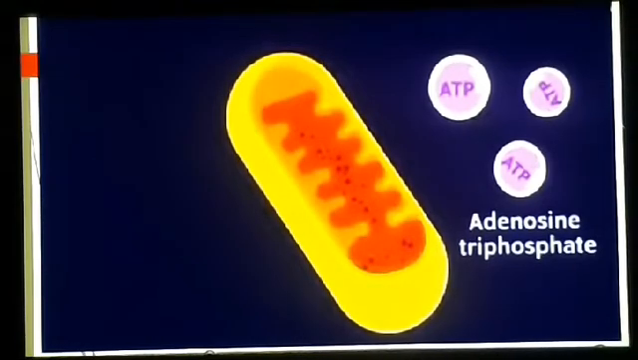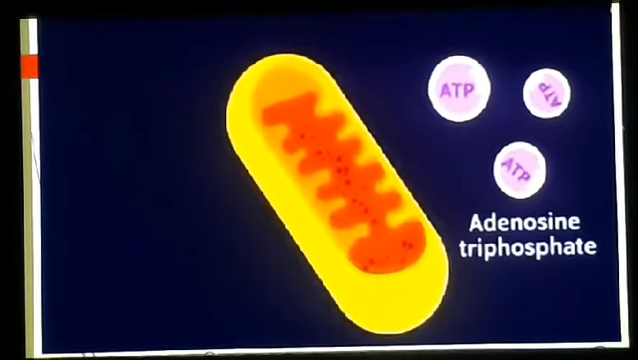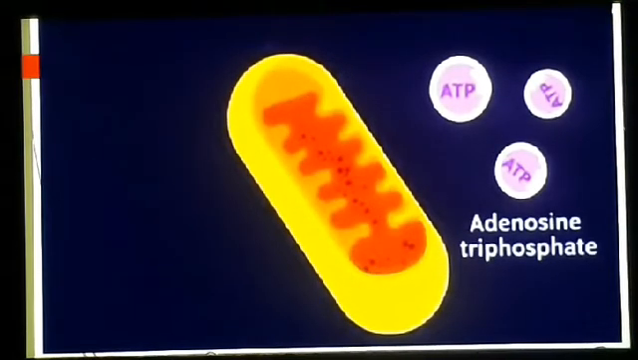Got it? In simple words, we can say that in the mitochondria cell organelle, the food is stored in the form of ATP, and ATP is the stored form of the food, and that's why mitochondria is known as the powerhouse of the cell. It means whenever energy is needed by the cell, this mitochondria provides the energy.